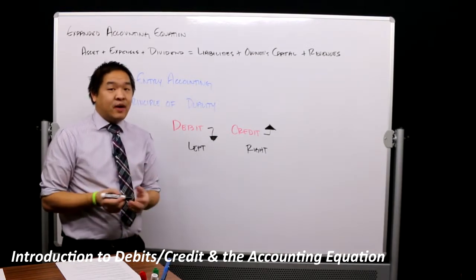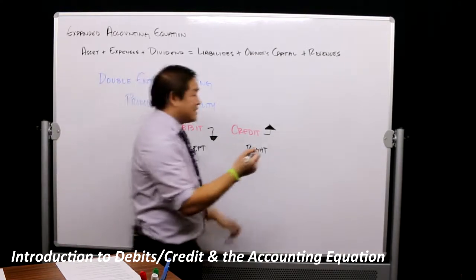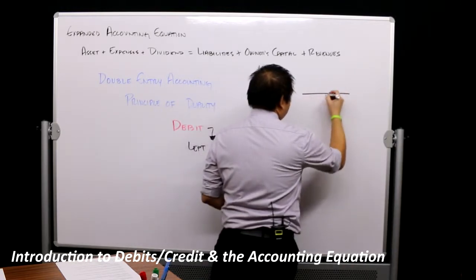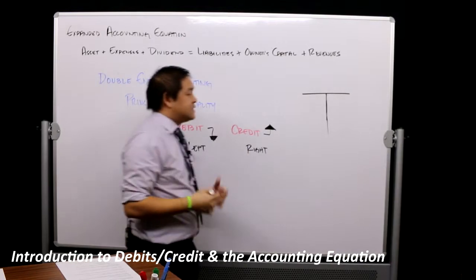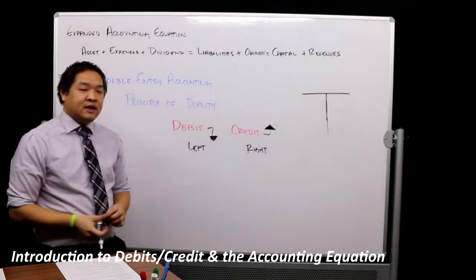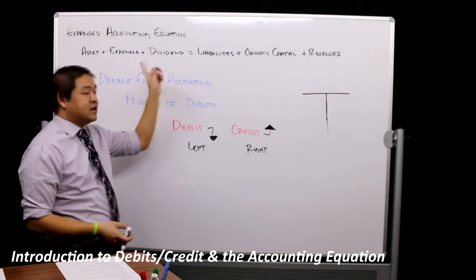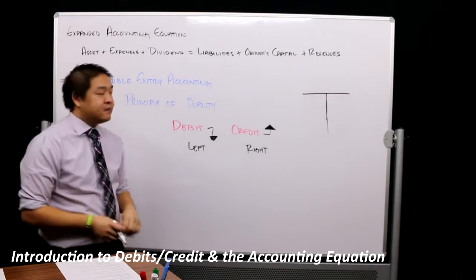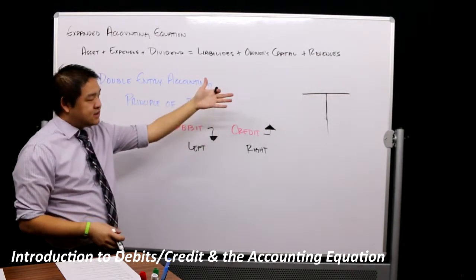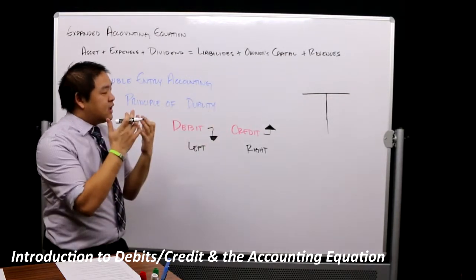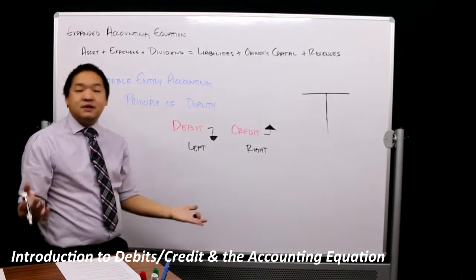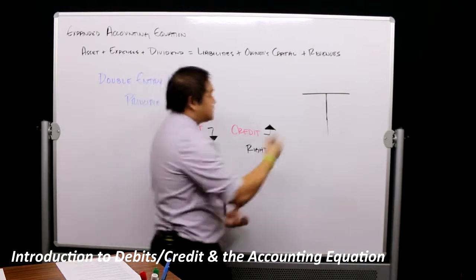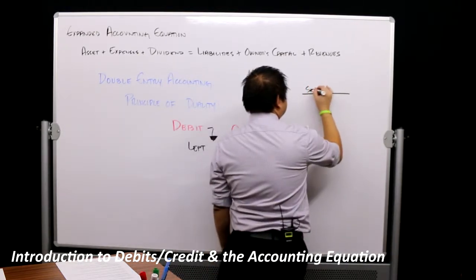How did we get to that point? We got to this point because of something called a T account. Now, before technology happened, we had these T accounts that we would summarize all of the accounts. So remember, we had these categories. Within these categories were accounts. So we would summarize them into these T accounts. Now, each account would have its own T. So if we had 50 accounts, we'd have 50 T accounts. So let's think of service revenues.